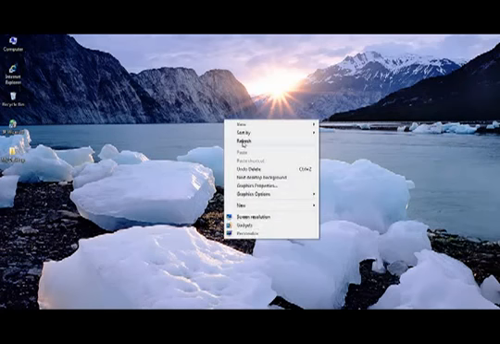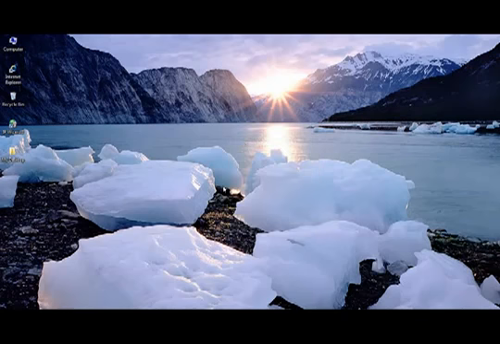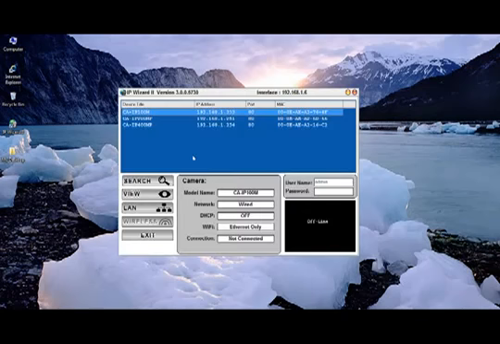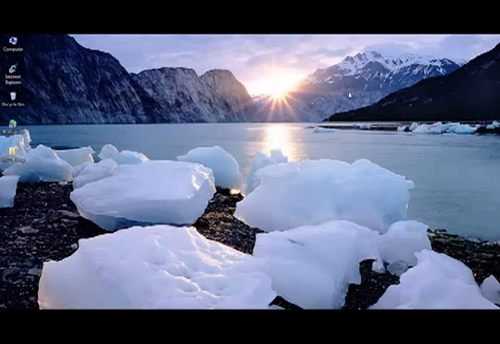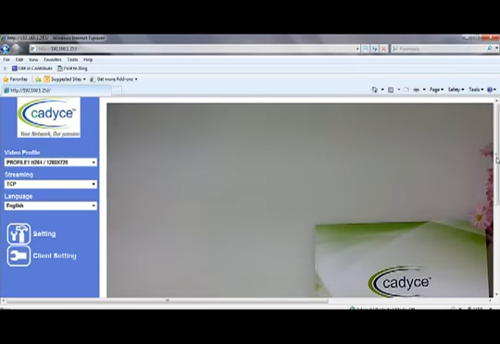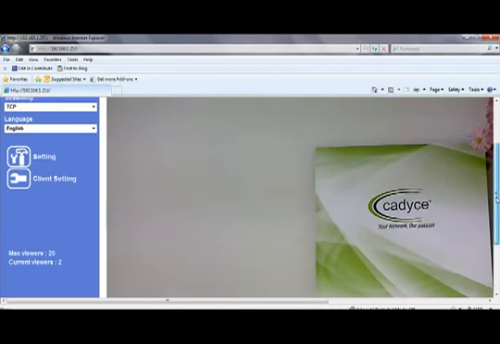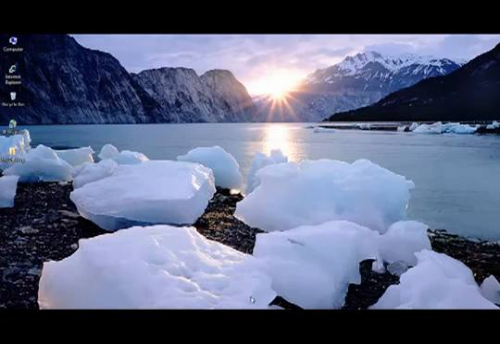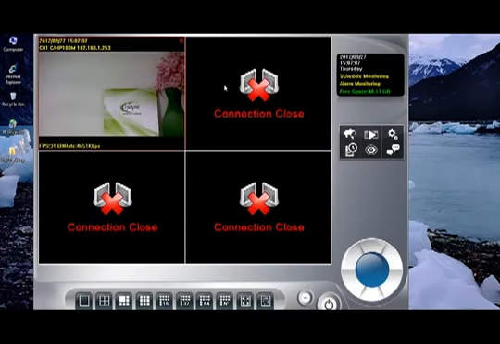So the installation and configuration of the Cadyce IP camera involves searching the IP camera by using IP100M, then viewing the IP camera using default web browser, and configuring the IP camera into the SecuGuard software. This completes the installation of Cadyce IP camera CA IP100M. That was all about installation of a Cadyce IP camera CA IP100M.